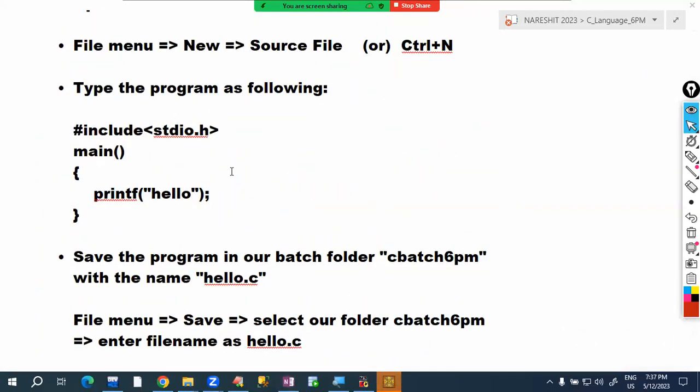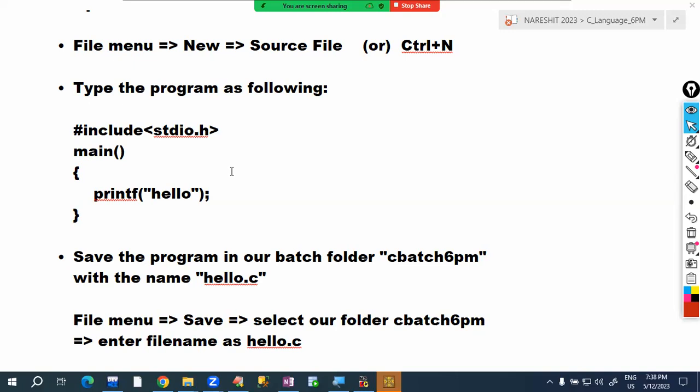Please confirm, did you understand today's session? We discussed how to download and install Dev C++ and how to develop the first program in C. That's it. So you install it in your system and practice this first program.